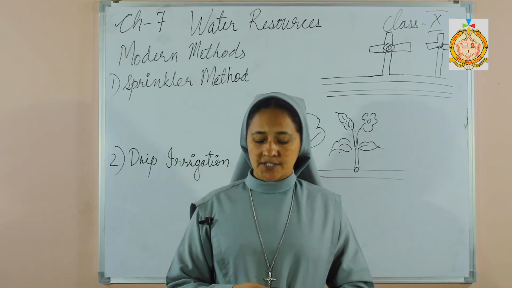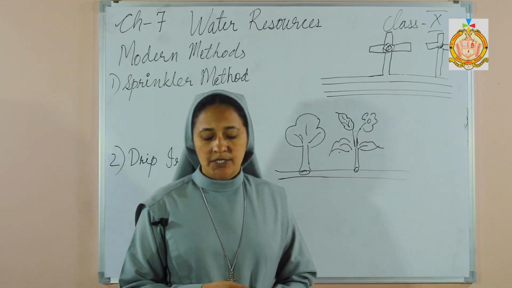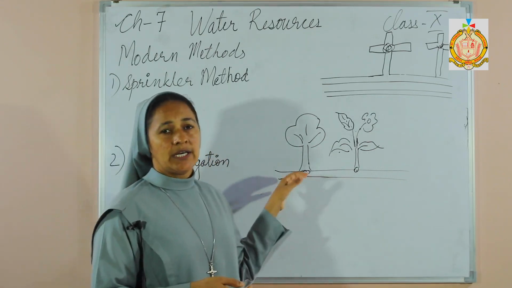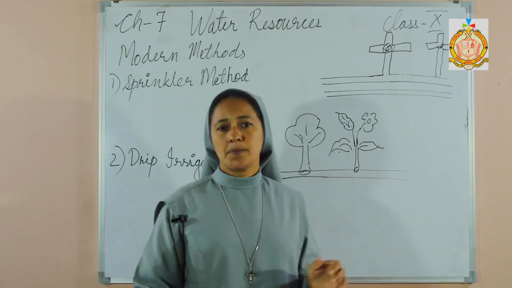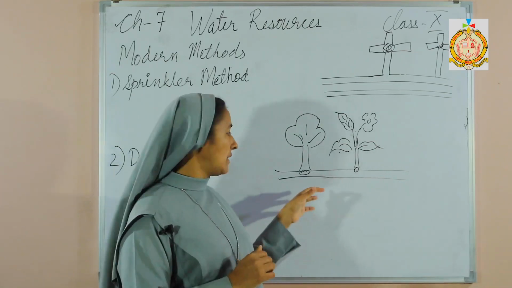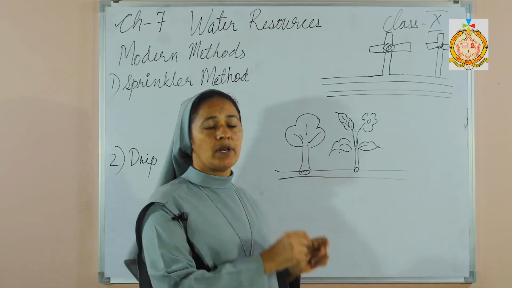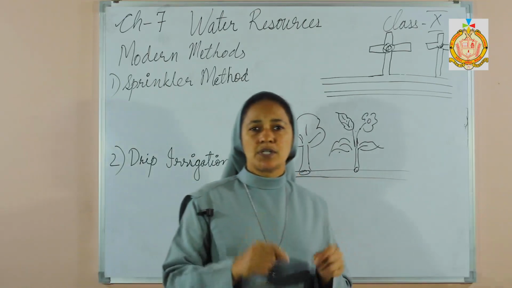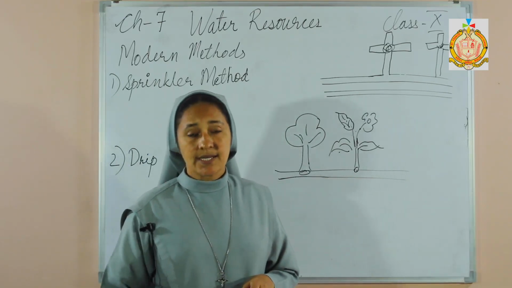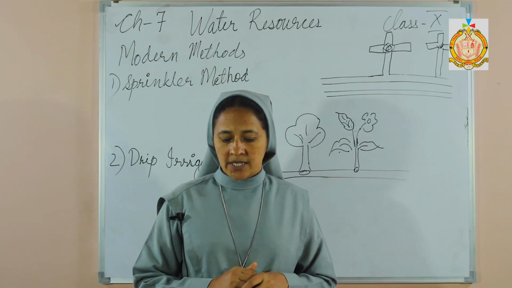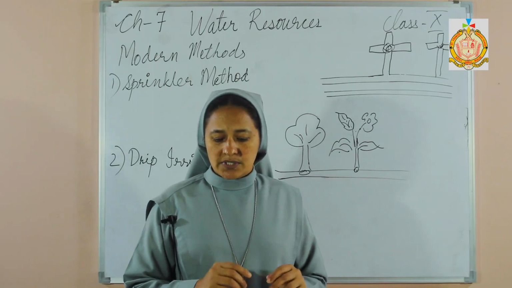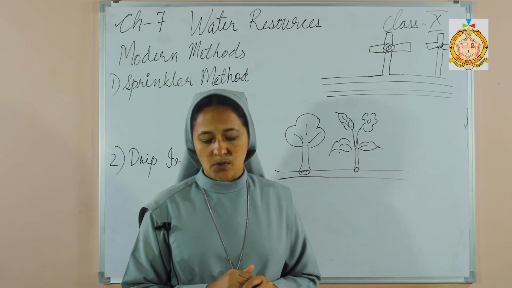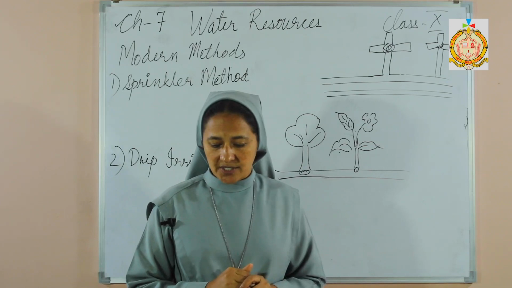sprinkler method of irrigation. Now let's look into the drip method of irrigation. As I have drawn the picture here, we use a hose pipe in which we make a hole, and this hole will be fixed at the root of any plant or tree, through which the water pours into it. Now, what is the drip method of irrigation? A plastic tube with a small hole through which water keeps on dripping to the roots is called the drip method of irrigation.